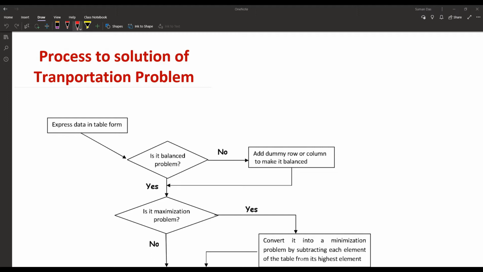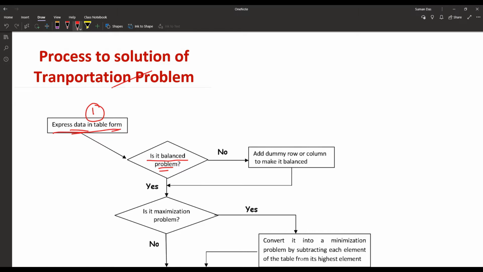Most of the cases we are given the table for the transportation problem. Now when there is no table given, then we have to construct the table, and that is our first thing. That means express the data in table form. So that is our first step. Next we have to check, is it a balanced problem or not.